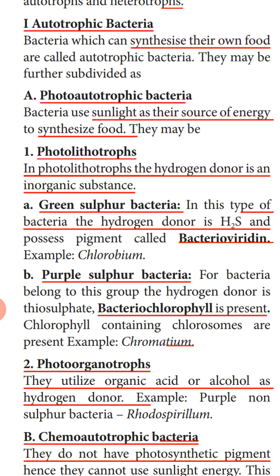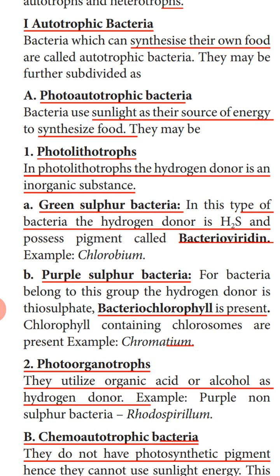Next, we are going to study about photoorganotrophs. Photoorganotrophs means this group of bacteria utilize the organic acid or alcohol as a hydrogen donor. They get the hydrogen from an organic source, that is an organic acid or an alcohol. Examples are purple non-sulfur bacteria, for example Rhodospirillum.